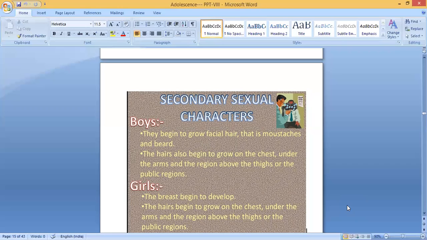The hair also begins to grow on the chest region, underarms, and the region above the thighs, the pubic region. In girls, the breasts begin to develop, and hair begins to grow on the chest, under the arms, and the regions above the thighs or the pubic regions. Just like boys, girls also get changes. The secondary sexual characters start to develop. The breasts begin to develop. The hair begins to grow under the arms and the pubic regions.